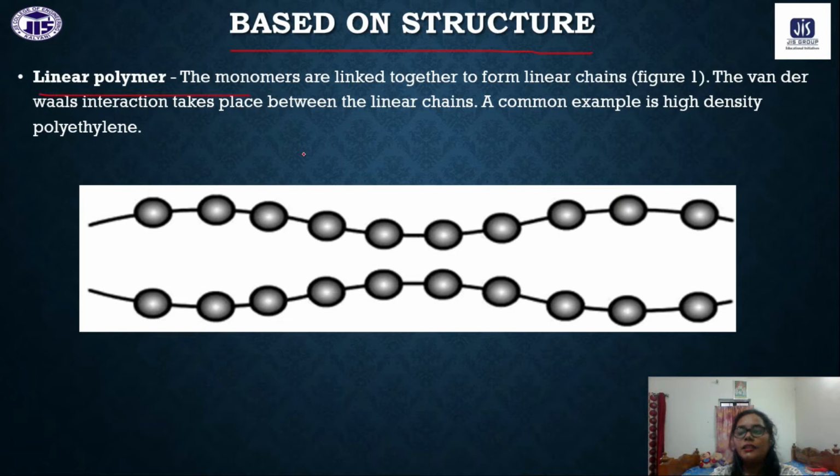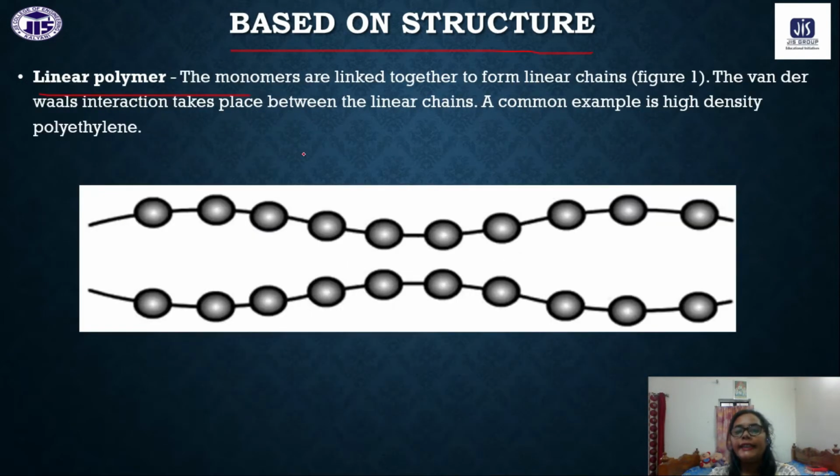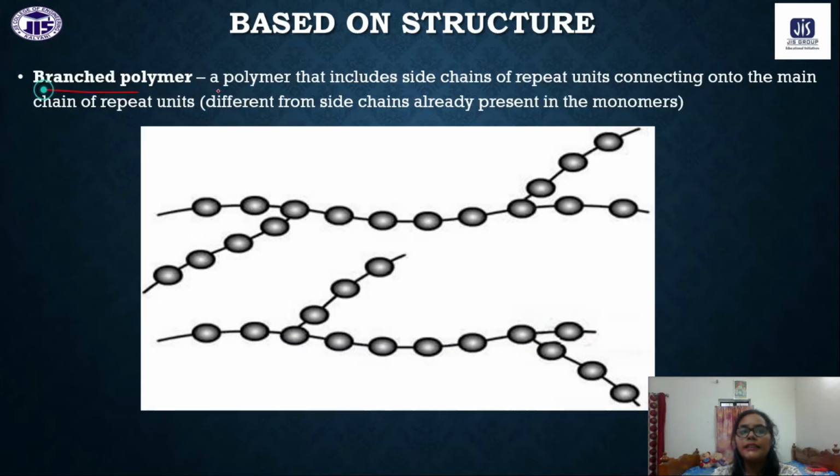Now polymer can be classified based on the structure. One is linear, one is branched and one is cross-linked. Linear polymer means the monomers are joined linearly. They are forming a linear chain, and no other branches are forming. So this is the linear polymer, like polyethylene. Next, the branched polymer: when the linear chain has this type of branching, it is called branched polymer.